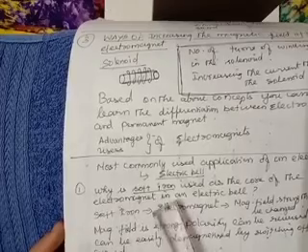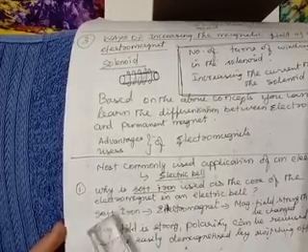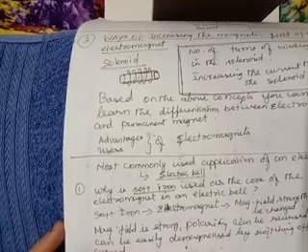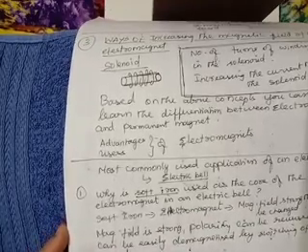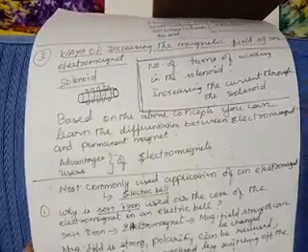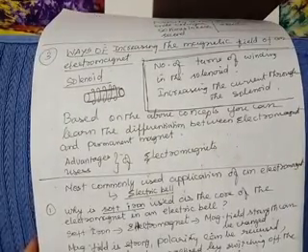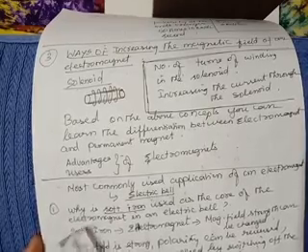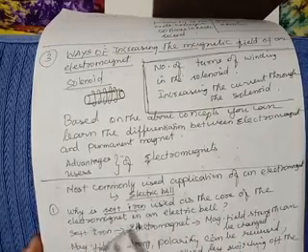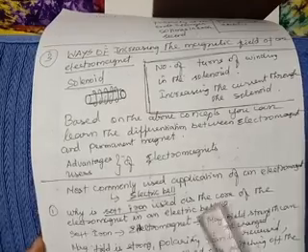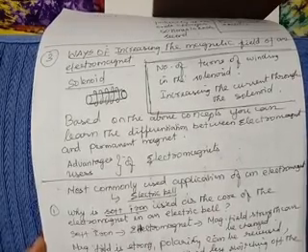Why is soft iron used as a core of an electromagnet in an electric bell? What is your suggestion? What answer will you give as far as we have learned? We are going to have a discussion. Once again I'll repeat the question. Why is soft iron used as a core of the electromagnet in an electric bell? In an electric bell we are using a soft iron core. Why are we not using other substances?